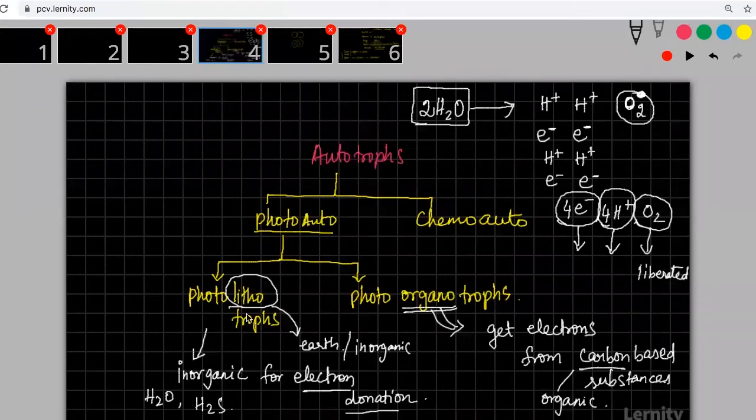Now, for this chapter, please understand the basic organization of how autotrophs are divided. Autotrophs are divided into photoautotrophs and chemoautotrophs. Under photoautotrophs, you have 2 categories: one is photolithotrophs and the other is photoorganotrophs. Okay.